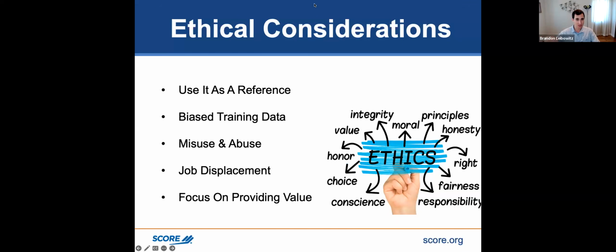The more people that use it, the more accurate it's going to become. But I would say search your name and see what it says, see if it pulls in information that's accurate, or search your business name and see what it says. It's also a little biased off its training data. So just be aware that sometimes it's going to say things that aren't the full truth. Like if you ask it some questions, it's not going to really tell you the full answer. And just be careful with misuse and abuse. You don't want to just use it and use it, because it's not perfect yet, but it is a great tool. It's a starting point.